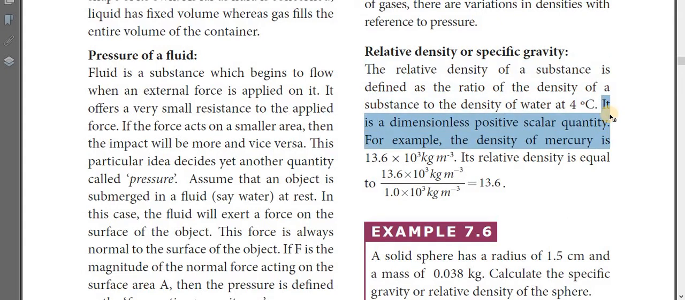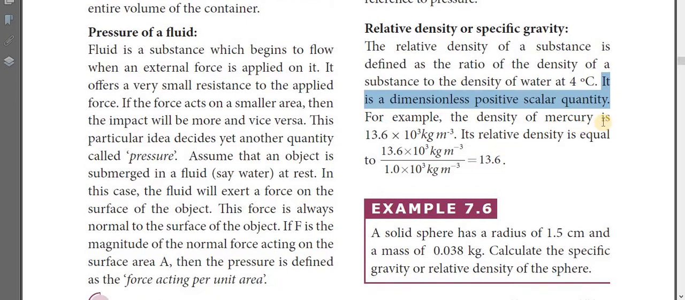This is a very important point, children. It is a dimensionless positive scalar quantity because the density of the substance divided by the density of the water, both having the same unit, the units cancel each other. That is why it is a dimensionless positive scalar quantity.